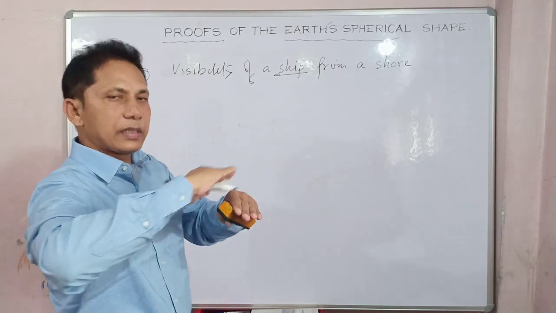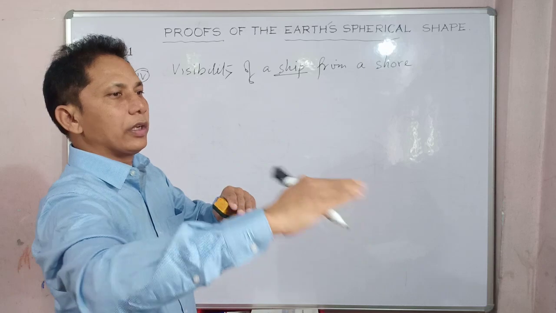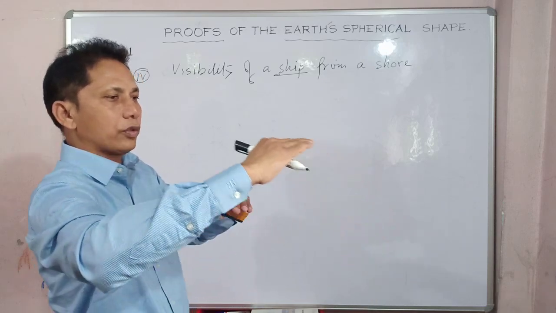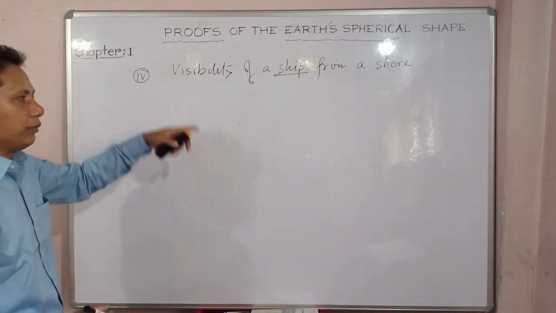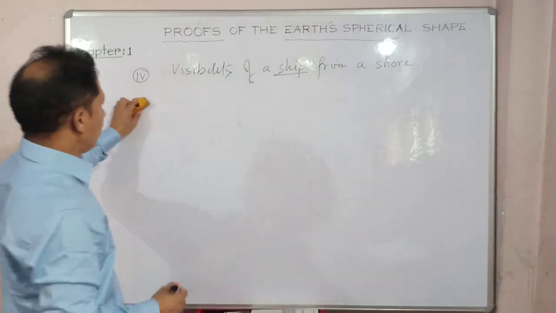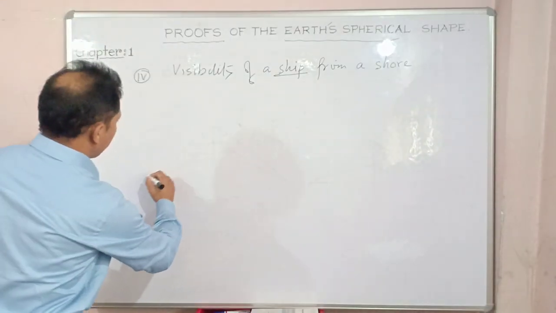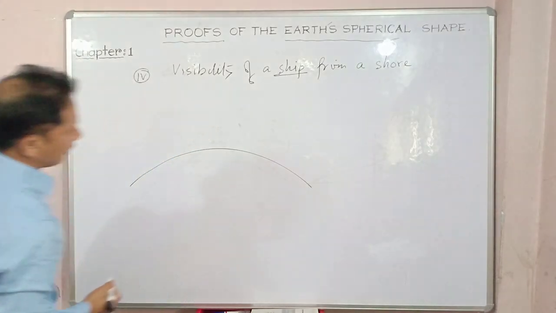Since it's a curve, when a ship is doing a long journey, what happens? It has to negotiate with the curve. It's not flat. Remember? So that is the main point of this proof also. I'm trying to show it again. You try to understand. For this, you have to consider 3 ships. Suppose, okay, this one.